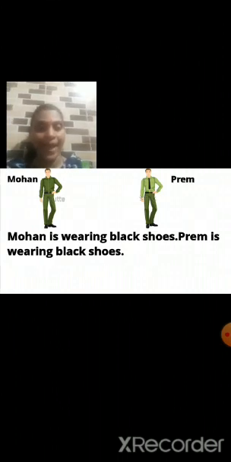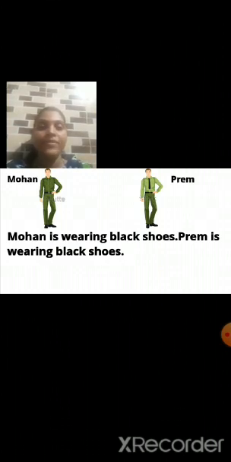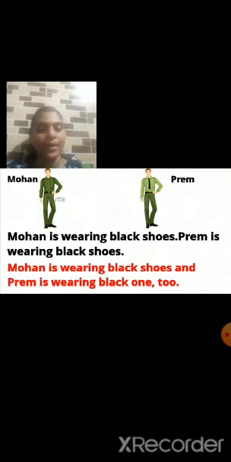Mohan is wearing black shoes. Prem is wearing black shoes. Now in these two sentences, both the persons have the same color shoes. Mohan and Prem have the same color shoes. Now we have to join these sentences. How will we join them? Let's see. Mohan is wearing black shoes and Prem is wearing black ones, too.